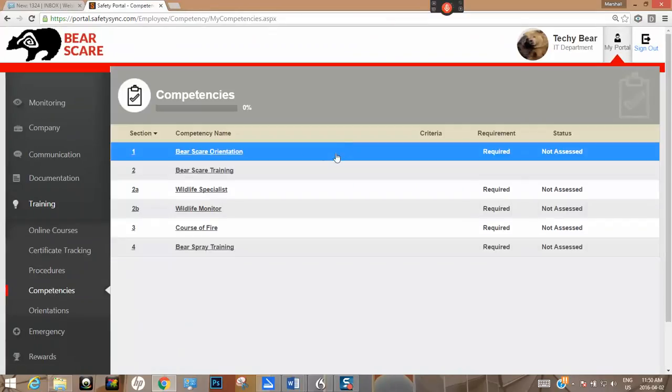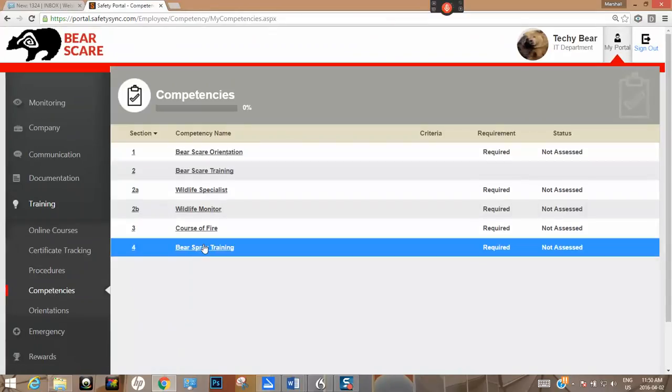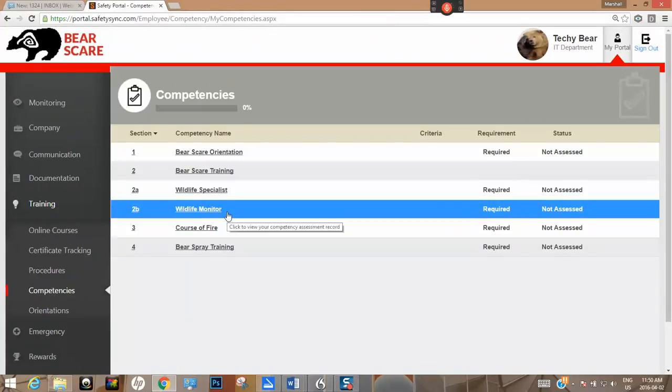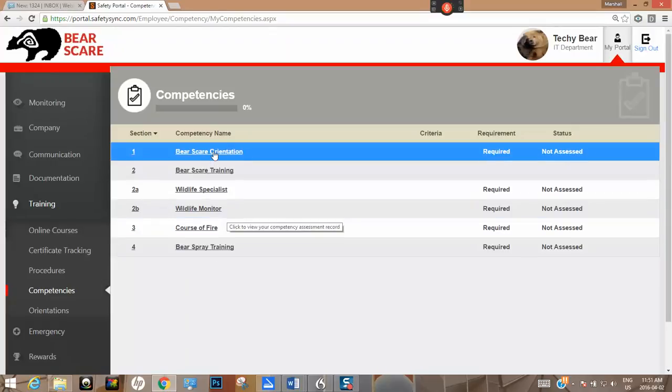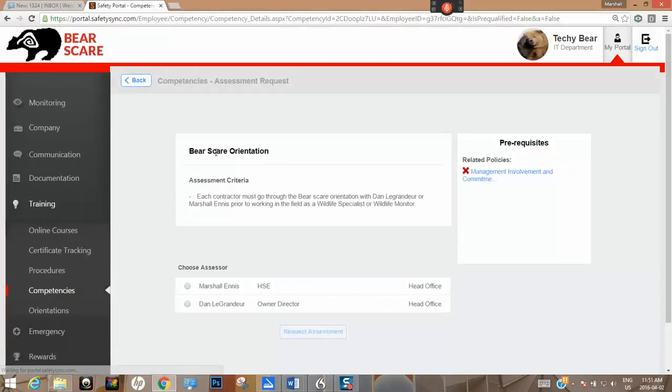Competencies. Here are the competencies that are required. Competencies is something that is assessed by somebody. Obviously Dan has your background and your information. You've gone through the courses. You've read everything. So once you have these, Dan or myself, depending on who it is, will go in and assess you.